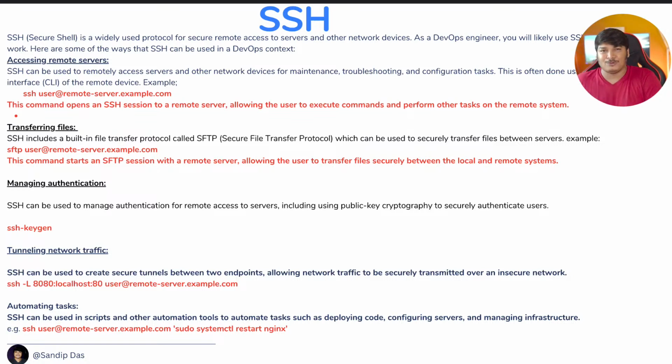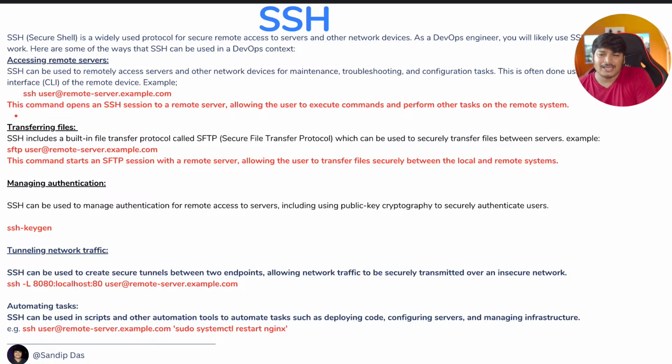If it doesn't have any authentication, it will allow you in directly. If it has authentication, of course, there has to be some password, or there has to be some key file, right? For EC2, for example, you need to have this kind of thing. So the first thing is accessing the remote server. Of course, using SSH, you can access the remote server. That's the first use case. The second one is transferring files.